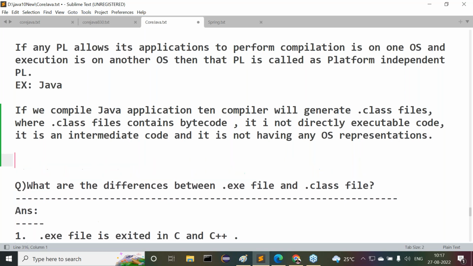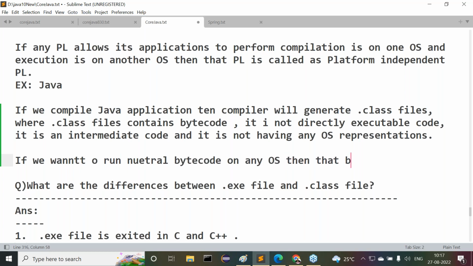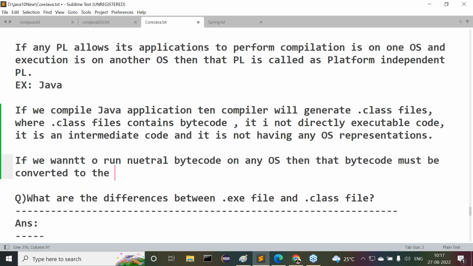In this scenario, if you want to run neutral bytecode on any operating system, then that bytecode must be converted to the local operating system representations. Observe carefully.